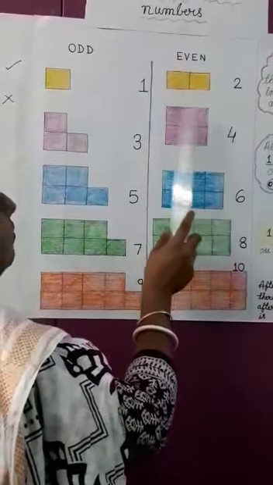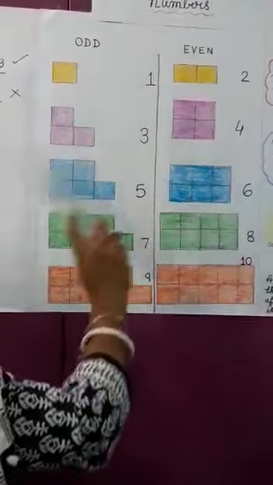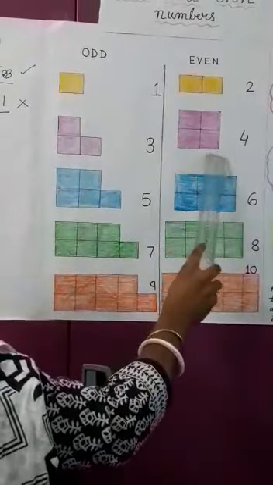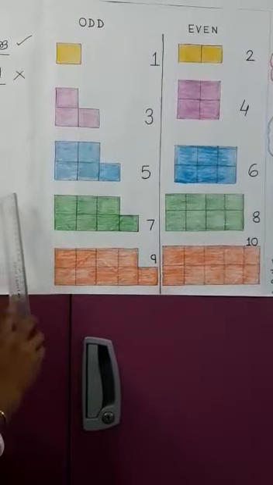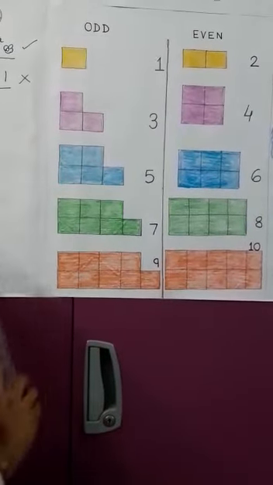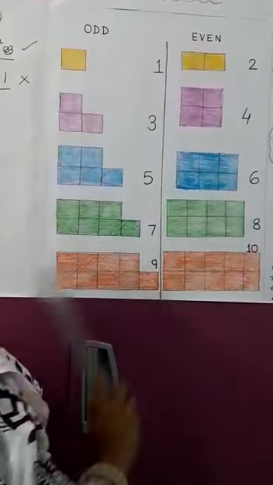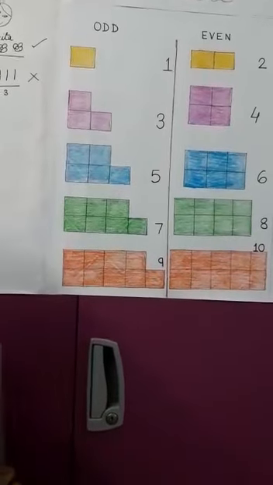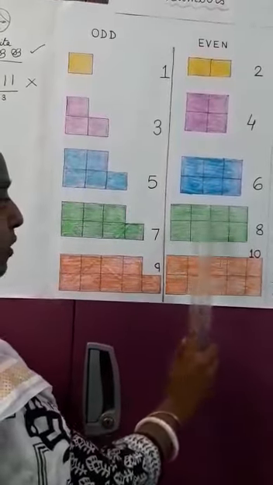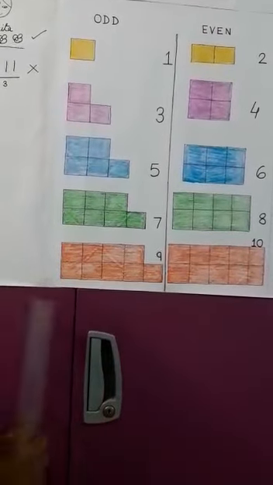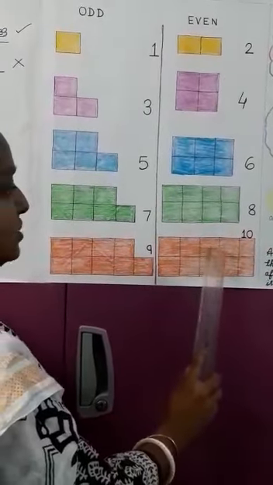Next, 4. 1, 2, 3, 4. What will happen in this case? Yes, we can share equally, 2 for Raj and 2 for Geeta. Next, 5. Again, same problem. 1 is less. It can't be divided equally. 6. Yes, we can divide equally, 3 and 3. 7. Again, can't divide equally. 8. Yes, we can share equally, 4 and 4. 9. Again, 1 is less. We cannot share equally. 10. Yes, we can share equally, 5 and 5.